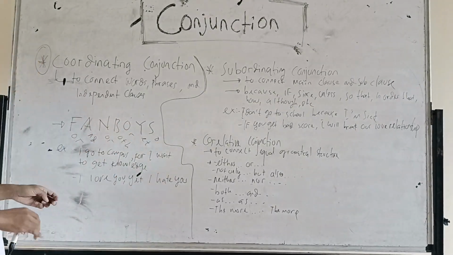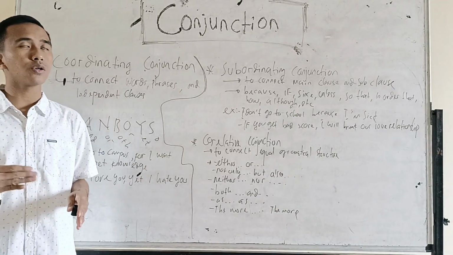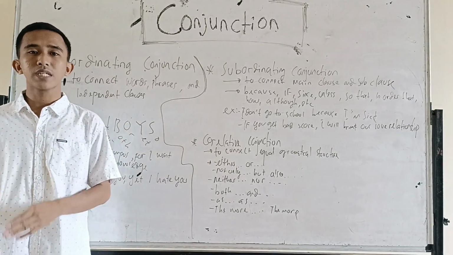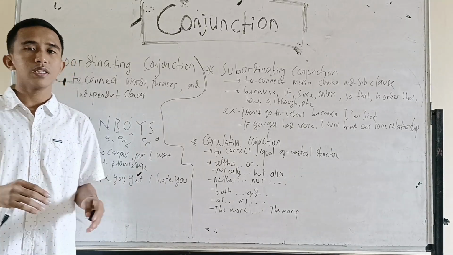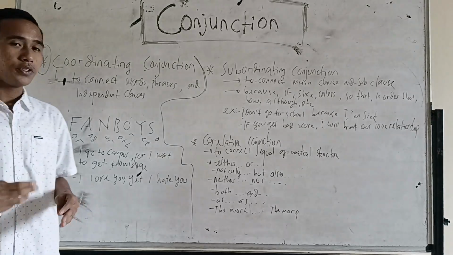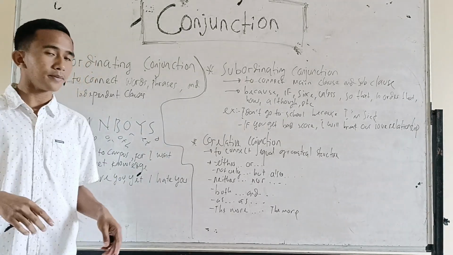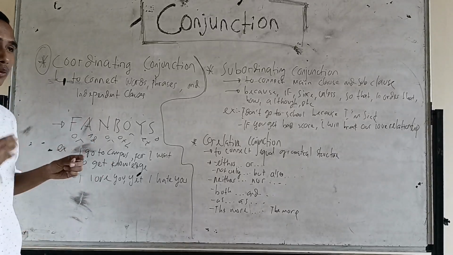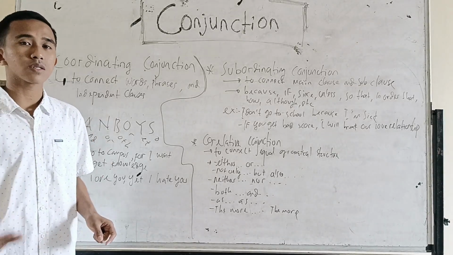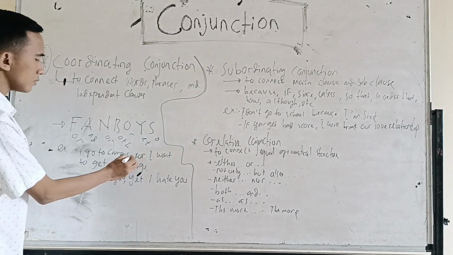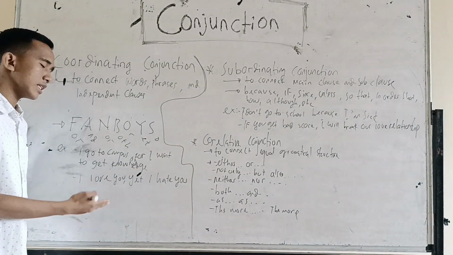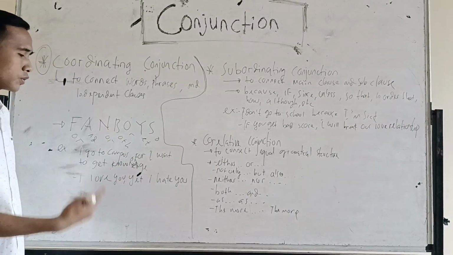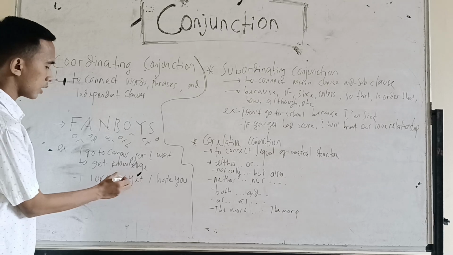For example, I go to school for I want to get knowledge. I love you, yet I hate you. The difference between for and because: if we want to use for, there is a comma before it. And the difference between yet and but: there is a comma if we want to use yet.